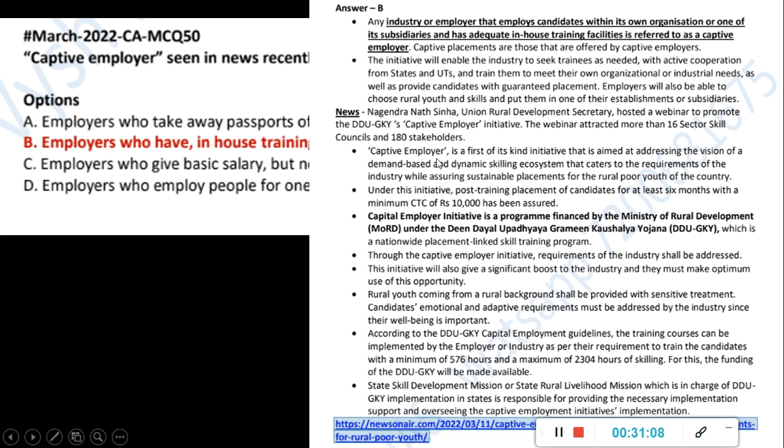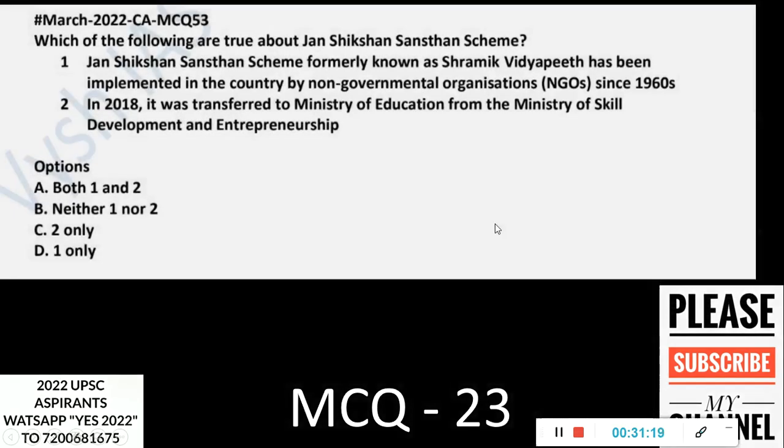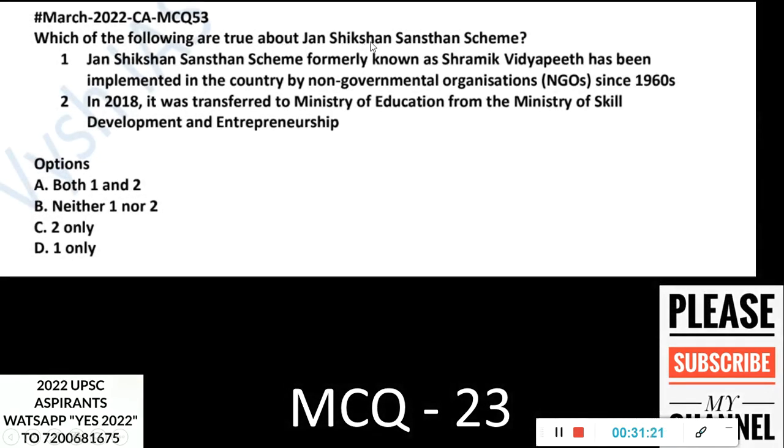This captive employer thing was mentioned, so that is why it is in the news. In this Deen Dayal Upadhyay Gramin Kaushalya Yojana, this was there. Which of the following are true about the Jan Shikshan Sansthan scheme? One, formerly known as Shramik Vidyapeeth, it has been implemented in the country by non-governmental organizations since the 1960s. Okay, formerly known as something, and since the 1960s it is implemented or not.